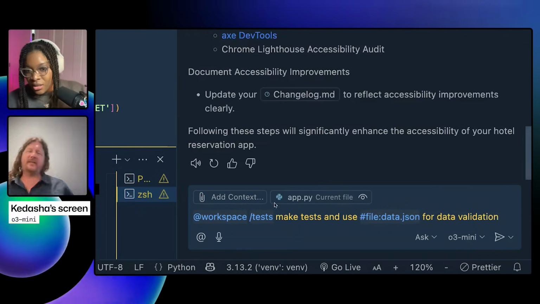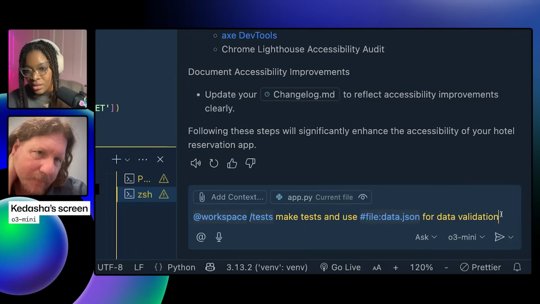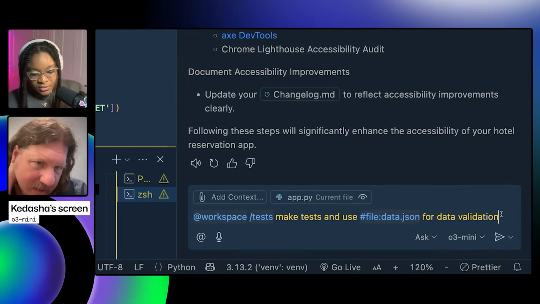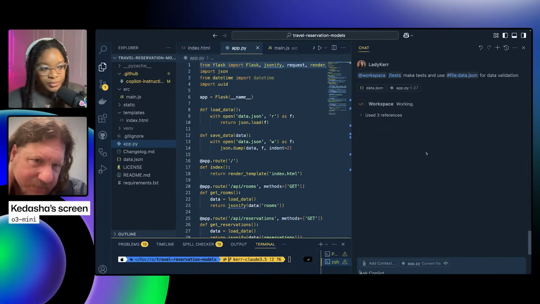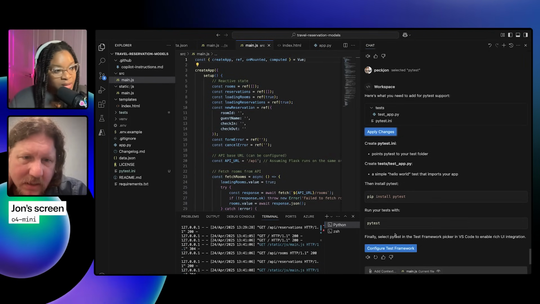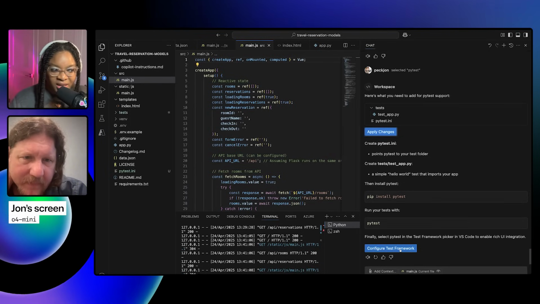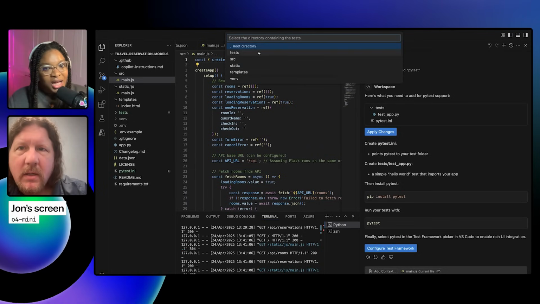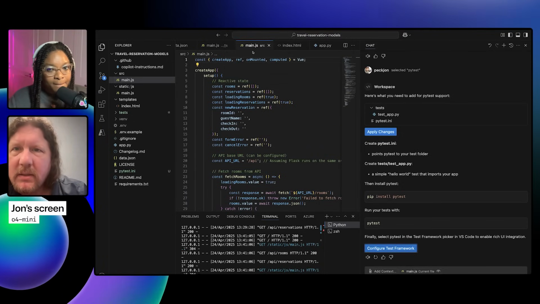I wonder if we should have used agent mode for this. Oh, because we're in chat now. But yeah, it's actually doing more than I would expect in ask mode. Right? Oh, okay, here we go. Select true. Yes. That's okay.